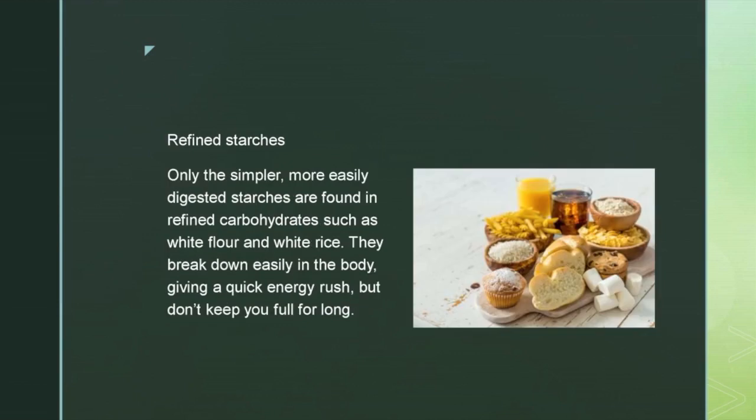Refined starches: only the simpler, more easily digested starches are found in refined carbohydrates such as white flour and white rice. They break down easily in the body, giving a quick energy rush, but don't keep you full for long.